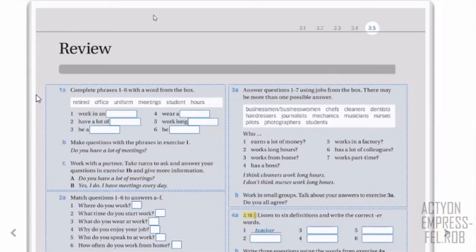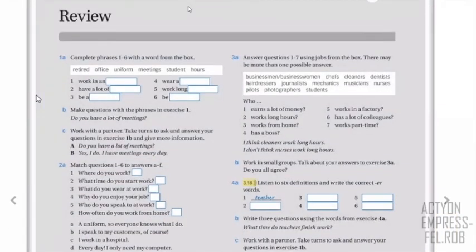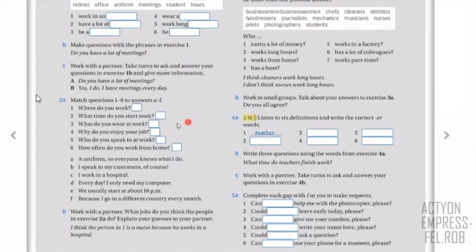For example, we are going to remember today how to, well, we're going to check vocabulary first. Also, apart from the vocabulary, we are going to remember how to make questions with do or does, and how to make questions with the verb to be, with are or is or am. So this is what we're going to remember today. Also, we're going to remember in what cases we use these WH questions, for example, what, where, why, when. So we're going to check this.